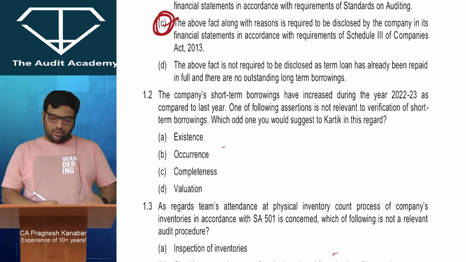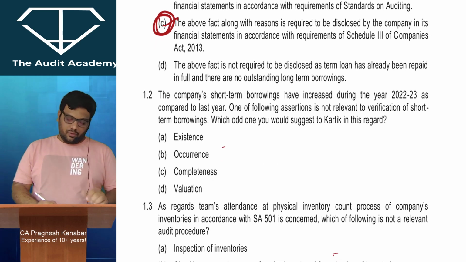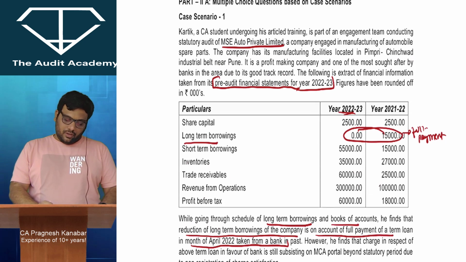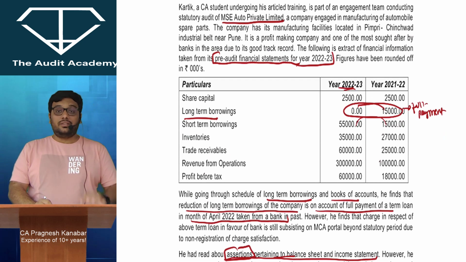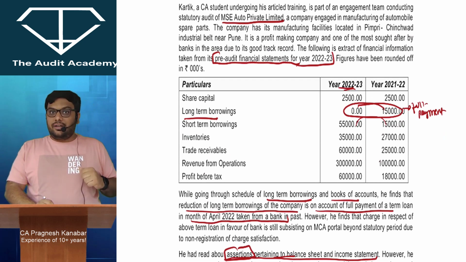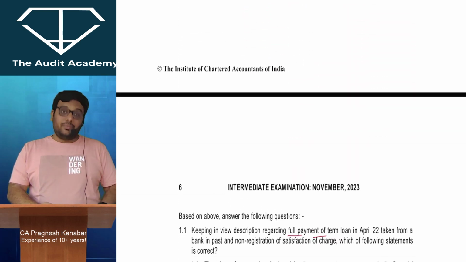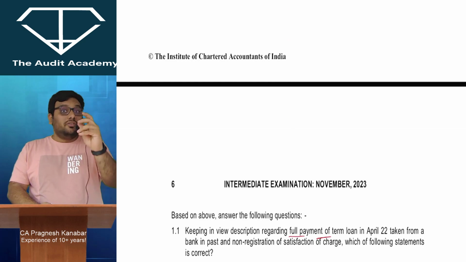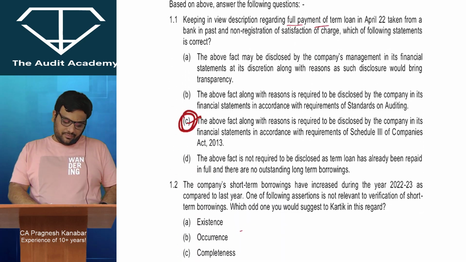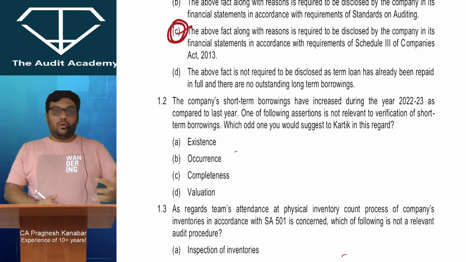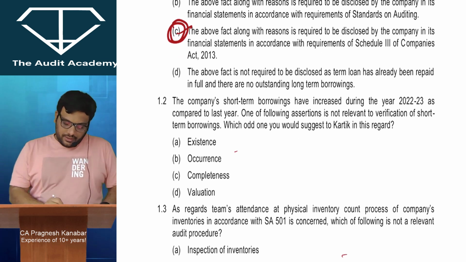The company's short-term borrowings have increased during the year 22-23. Is it so? All right, short-term borrowings have increased. See, because they are not able to collect money from their trade receivables, they will have to finance their production from somewhere. So short-term borrowings are increasing. Basically, the whole situation is showing a working capital crisis with the company.